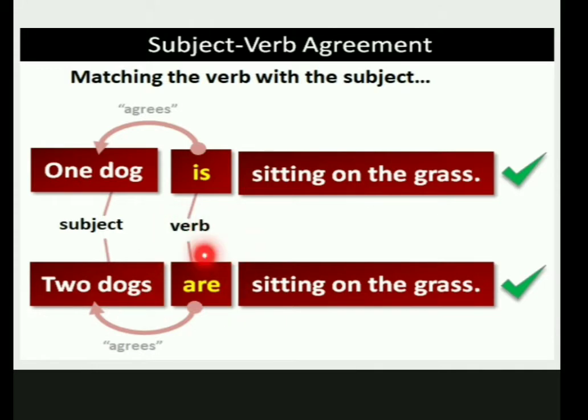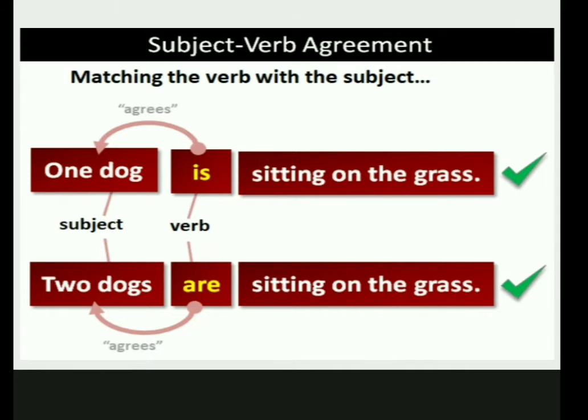So here are agrees with the plural subject, is agrees with one dog. So the subject and the verb must agree on number. Clear? So this is what we are talking about, the agreement of subject and verb, subject verb agreement.